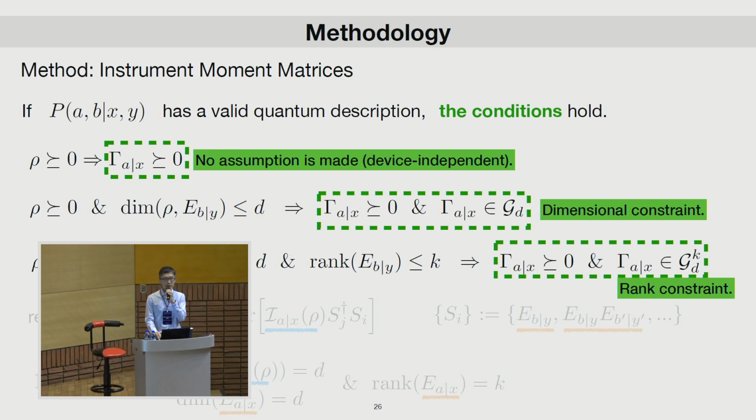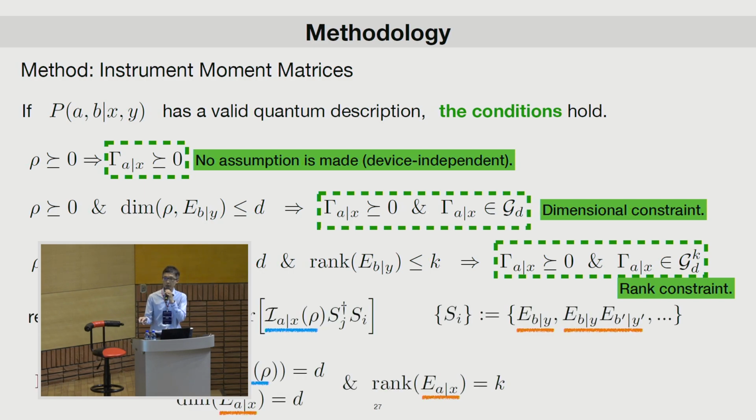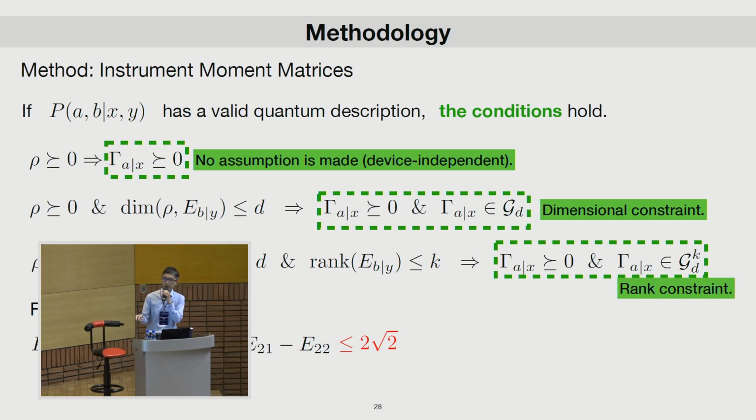When we say gamma is a member of G_DK, we mean that not only does the dimension of the systems have to be equal to D, but also the rank of Bob's states has to be equal to K. Okay, so after applying these constraints, we again set D equal to 2 and K equal to 1. This means that we apply the projective measurement constraints, and we obtain the value of 2 square root of 2. So from here we can see that we actually obtain different bounds.